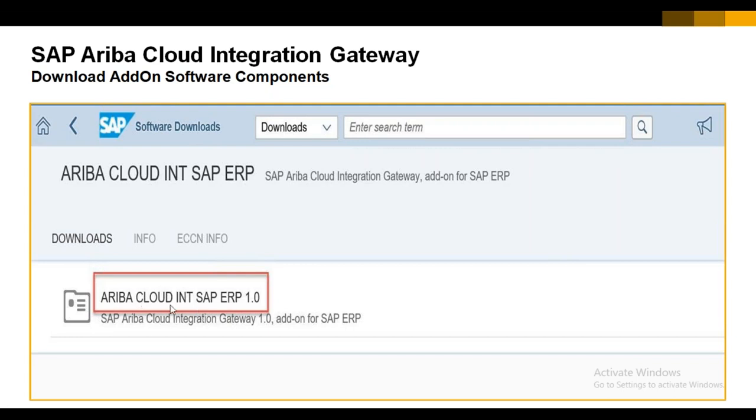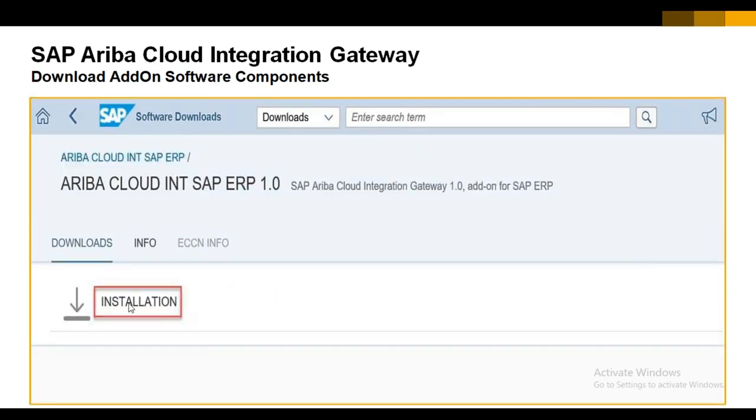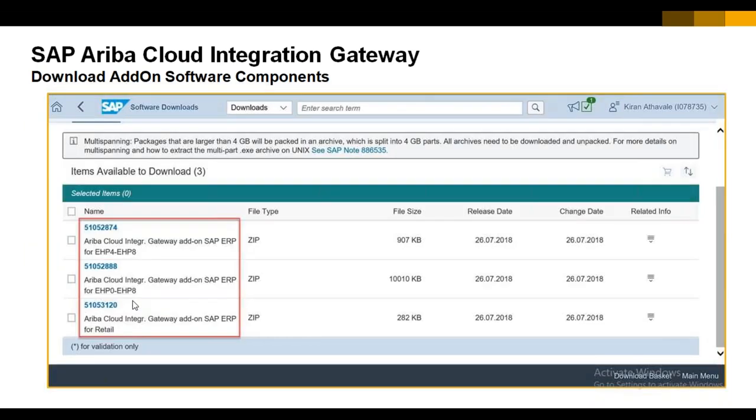In this screenshot we just added the R3 system, for example. Once you come here for the R3 system, the system displays this option, Inside Information, and next we can see the installation option. We click on installation, and the system displays this information showing three options: Ariba Cloud Integration Gateway ESP4 to ESP8, Ariba Cloud Integration Gateway ESP0 to ESP8, and Ariba Cloud Integration Gateway for Retail, which is something different.